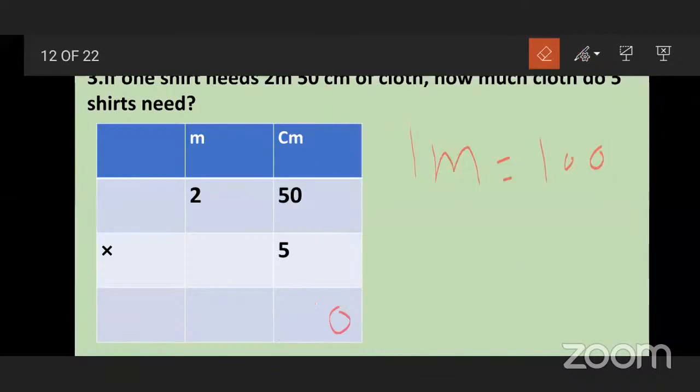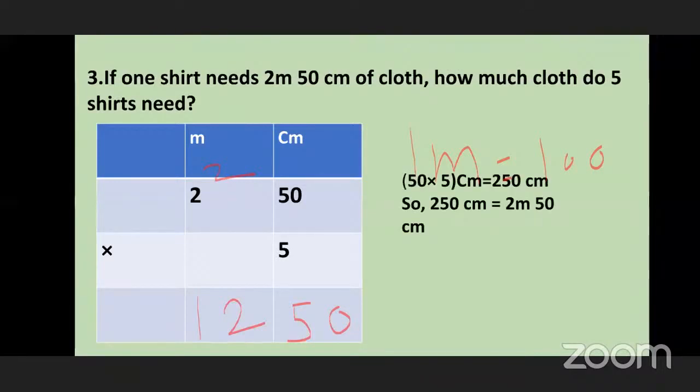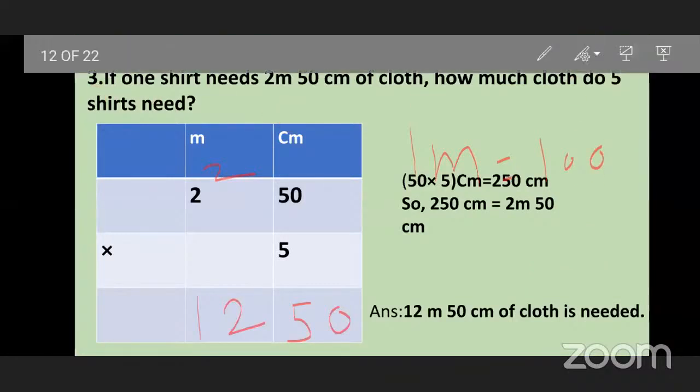So 5 twos are 10. 10 plus 2 is 12. So what answer do we get? 12 meters 50 centimeters. So see here, 12 meters 50 centimeters of cloth is needed to make 5 such shirts. Understood?